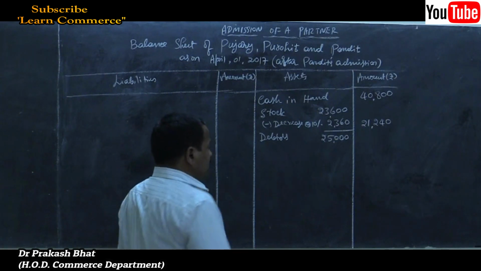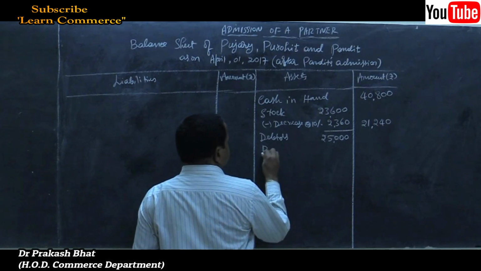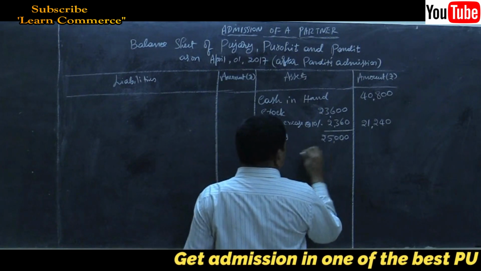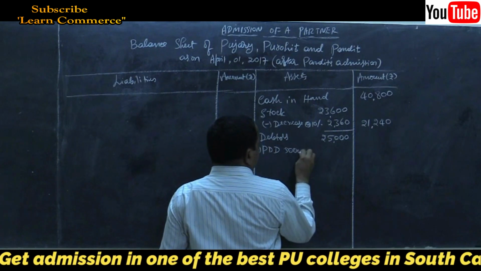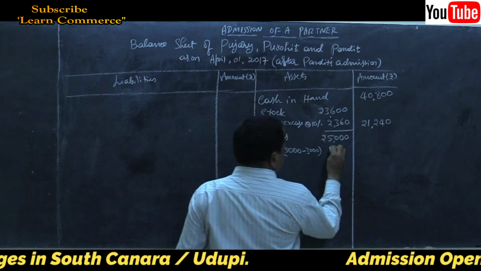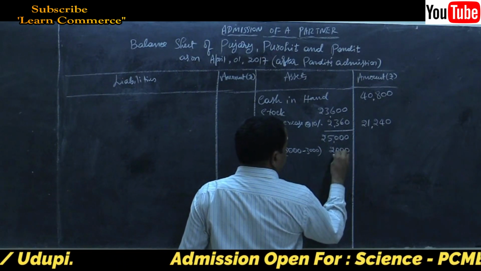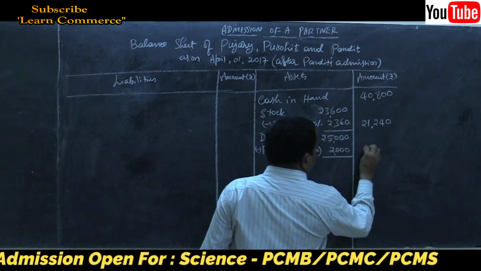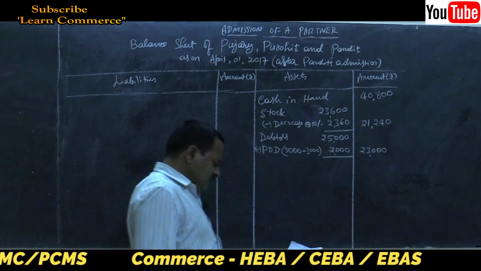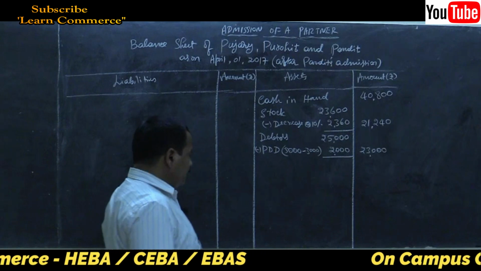Only 2,000. So less PDD 2,000, that is 5,000 minus 3,000. So it will be 23,000.